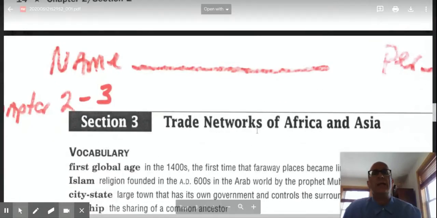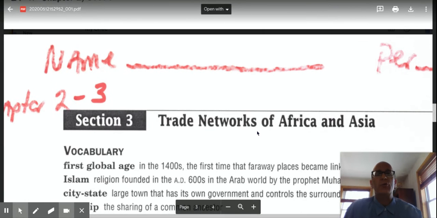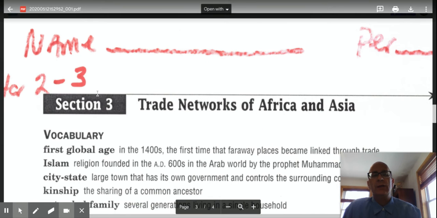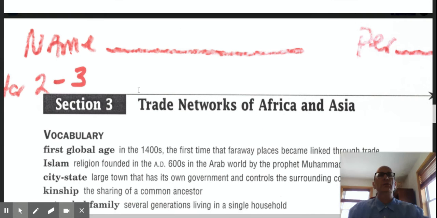Okay, ladies and gentlemen, let's look at Chapter 2, Section 3, which is titled Trade Networks of Africa and Asia. Again, we're talking about how we're going to start to see some growth of trade networks between one part of the world and the other. And in order to connect that to how our continent would eventually be settled by European groups, the British, the French, the Spanish, the Dutch, we're going to look at those early trade networks that connected Africa and Asia.